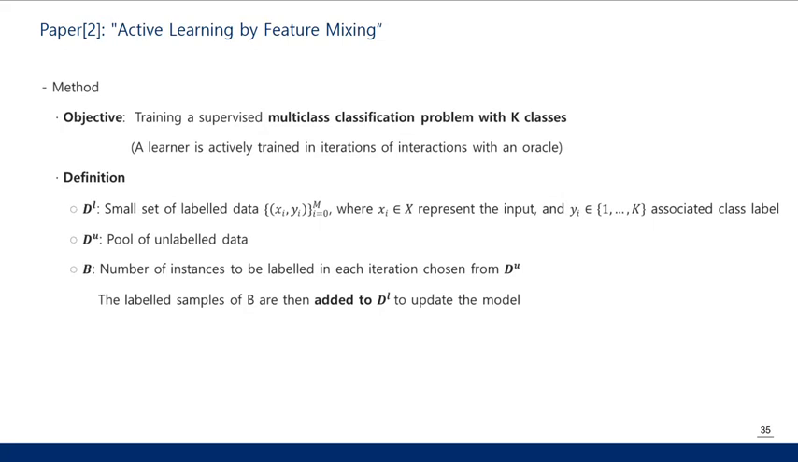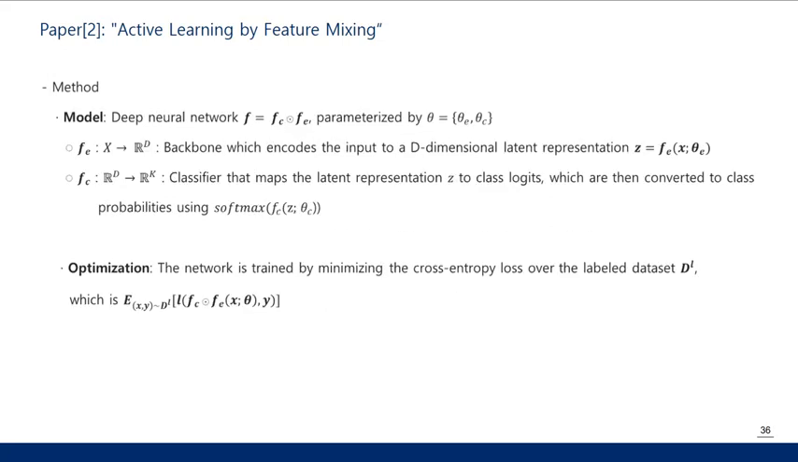The problem setting is identical to the first paper, pooled active learning. The main difference is that AlphaMix can be scaled up to larger datasets with many classes. To extract representation from the input data, an encoder and classifier are trained. The classifier is trained to predict labels with the embedding Z as an input. The network is trained by minimizing the cross-entropy loss over the labeled dataset.